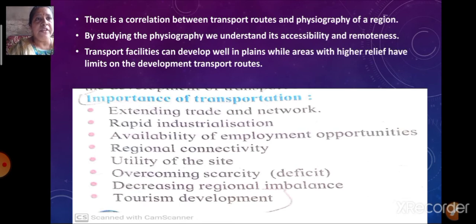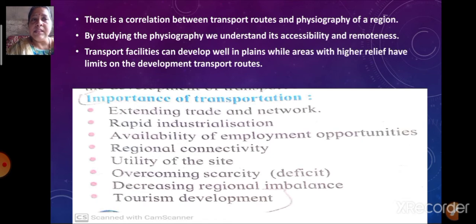By studying the physiography, we understand its accessibility and remoteness. Transport facilities can develop mainly in plain areas. We come to a conclusion that transport facilities can develop well in a plain area rather than in a mountainous region. Areas with higher relief have limits on the development of transport routes. This is the conclusion we came to when we learned about the physical map of Satara district as well as the transport map of Satara district.